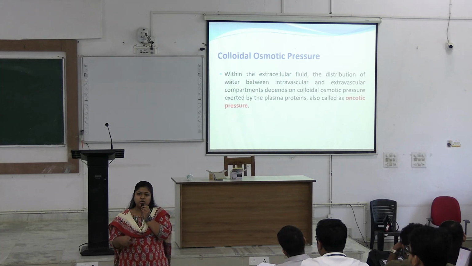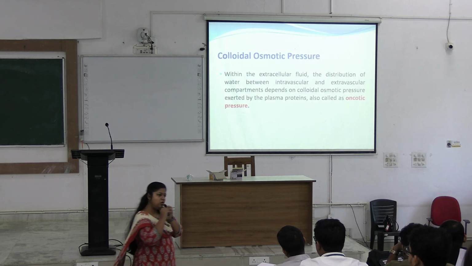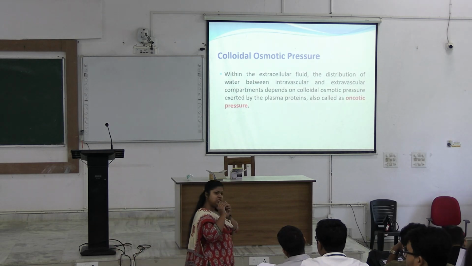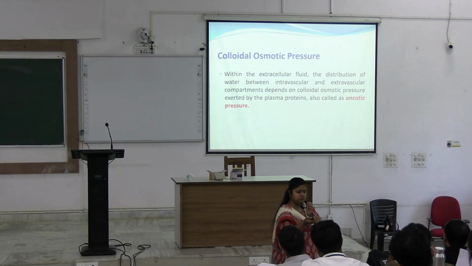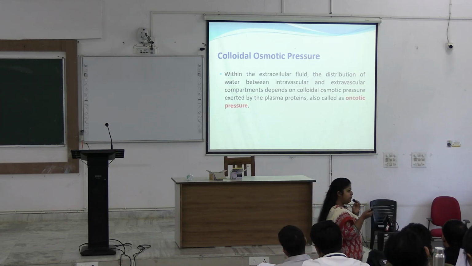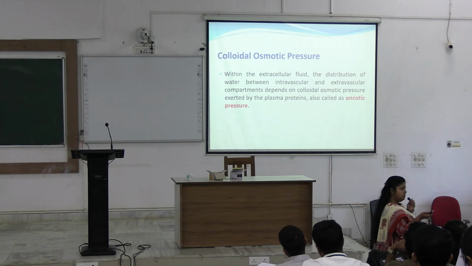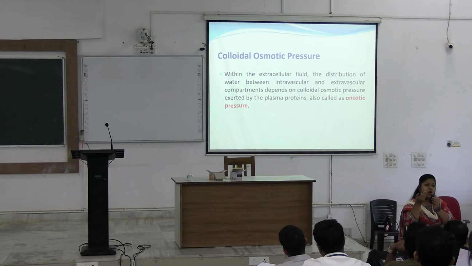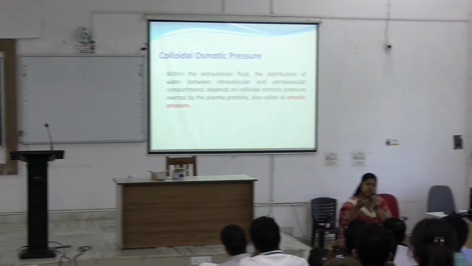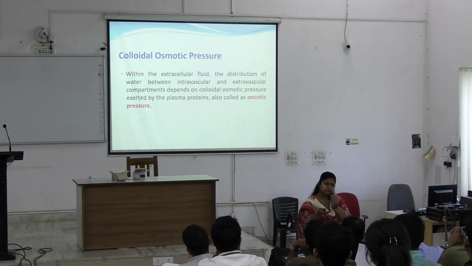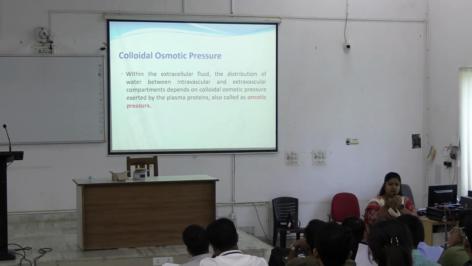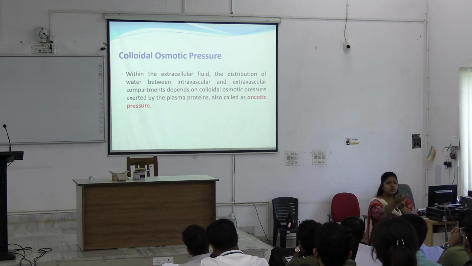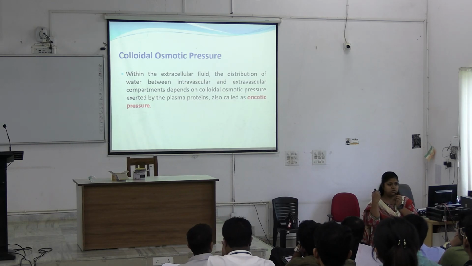So in case of plasma protein normal level, this balance is maintained. When plasma proteins are less, what will happen? The oncotic pressure of intravascular space will fall, leading to movement of water from intravascular to extravascular.